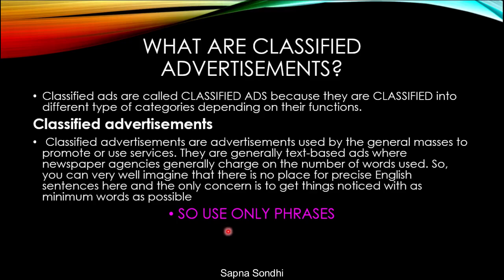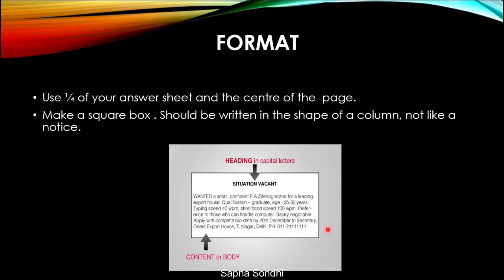That's all. It does not make complete sense, but it does make sense. So classified advertisements, because they are paid advertisements, you write them very, very precisely in precise English and you use only phrases. Coming up next, you have the format for all classified advertisements.